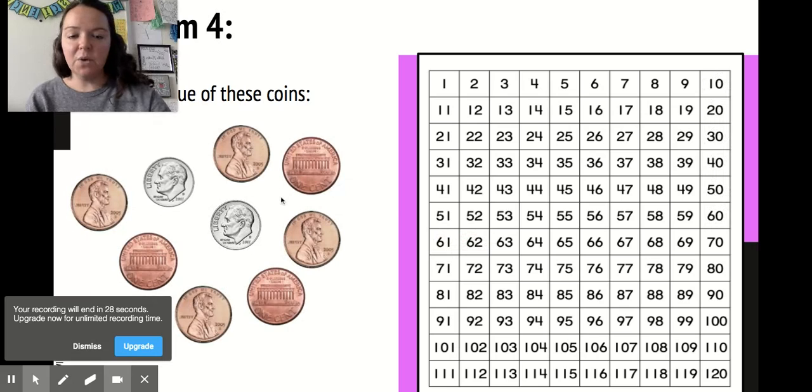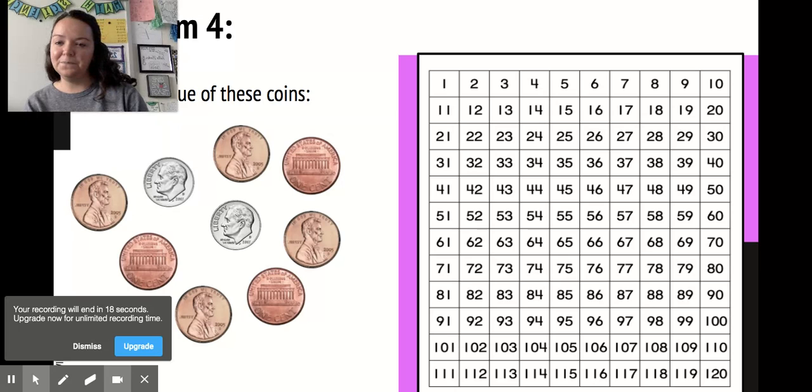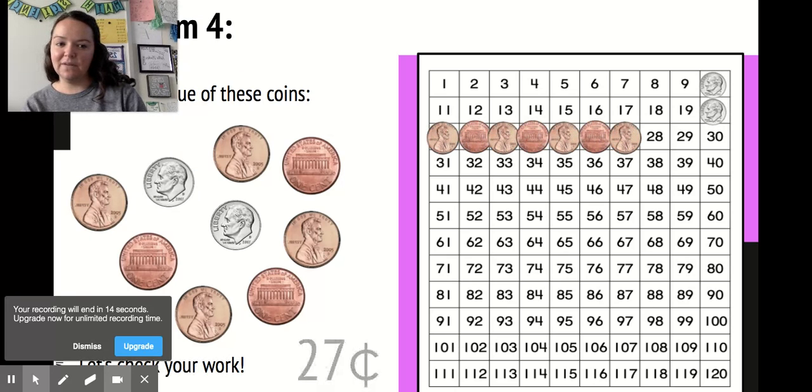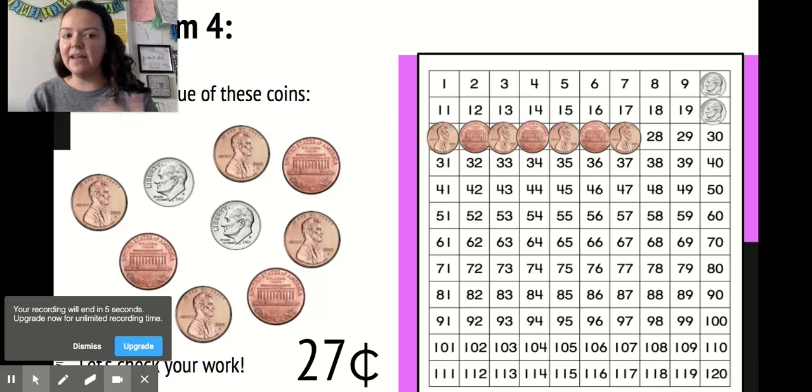All right, I'll let you guys figure this one out. Looking at the dimes, looking at the pennies, how much is this worth? There they go: 27 cents. Great job. So we were skip counting using our tens and our ones today, and thankfully we've been doing all the skip counting, and that helped us be able to count the value of these coins.